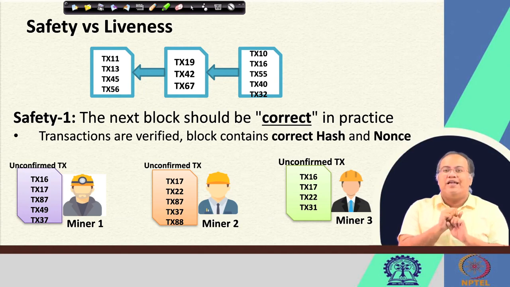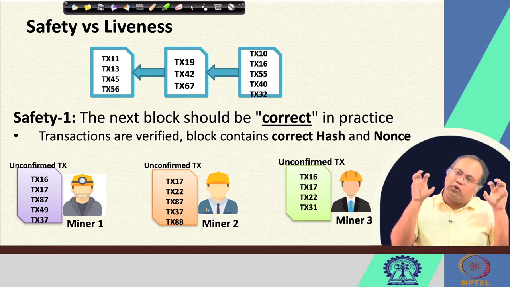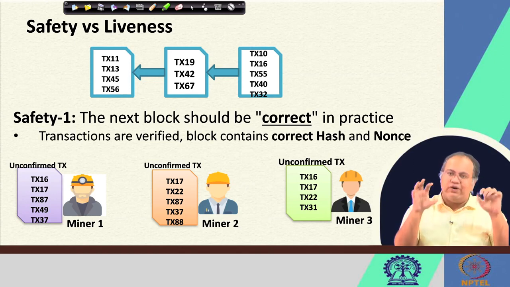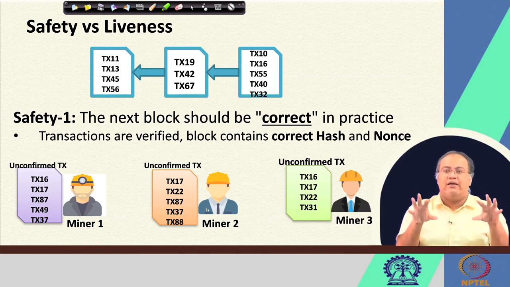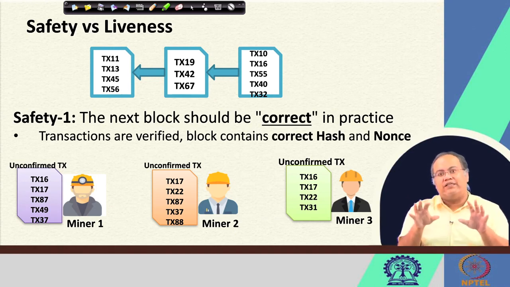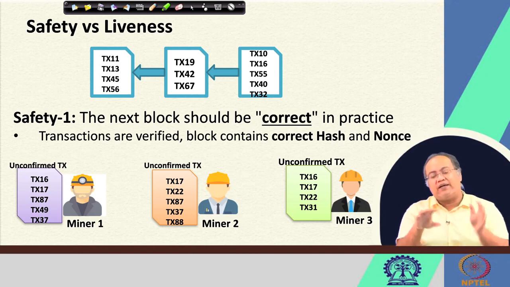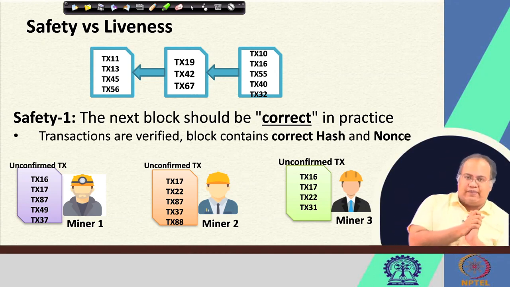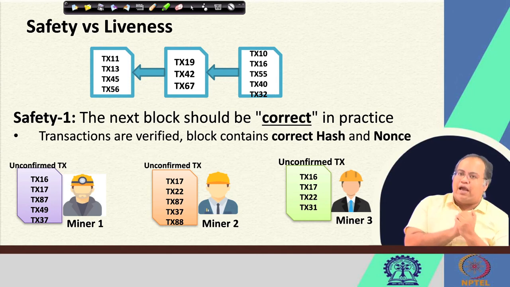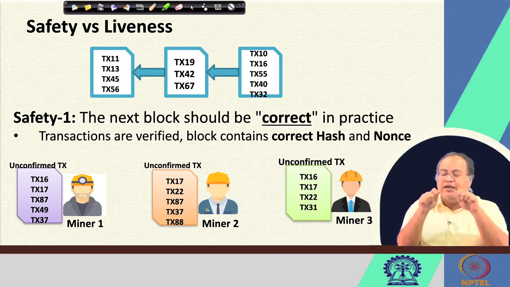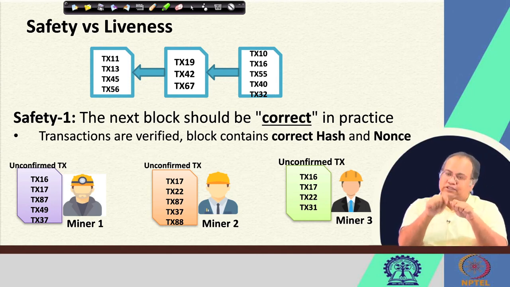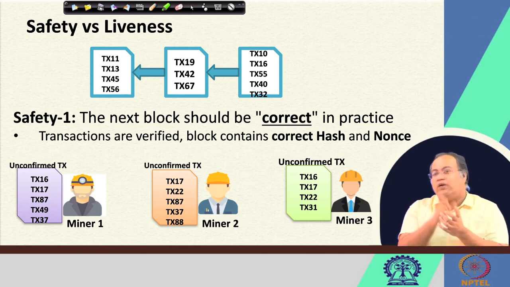That means, even if there are two blocks, both of them correct, or two messages, both of them correct, it should not happen that 50% of the participants agree on one block or message, and 50% of the participants agree on another block or message. That should not happen. Everyone should collectively decide on a single block. So at consensus, I should have a single output, not more than one output. This we actually call the consensus finality.